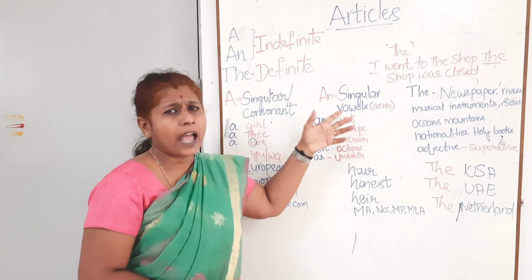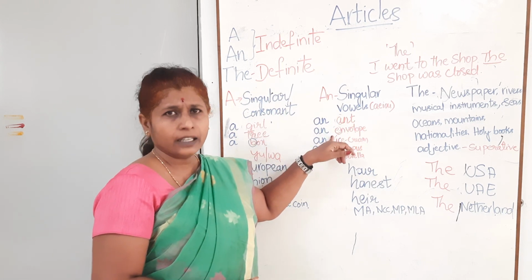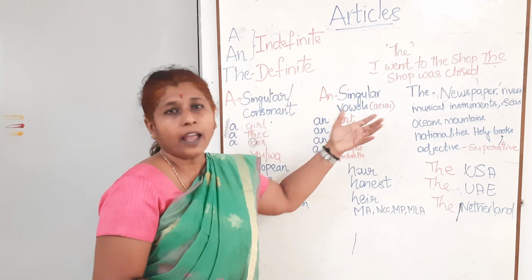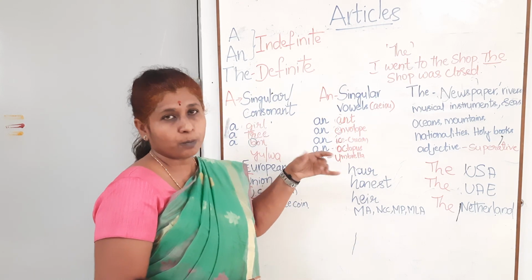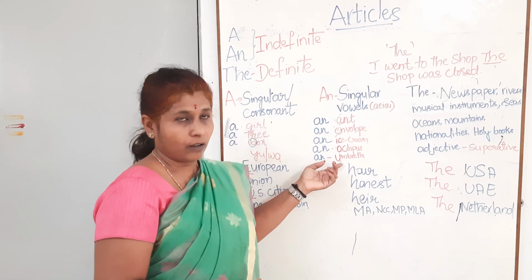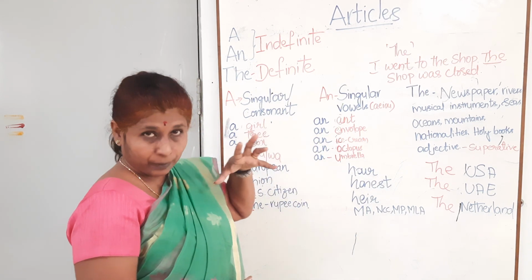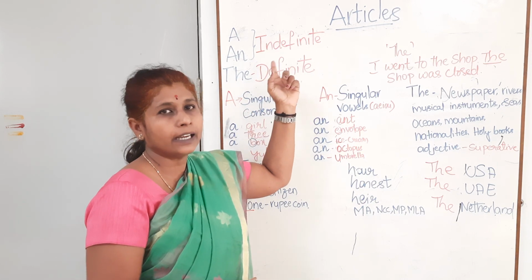An ant, an aeroplane, an antelope, an envelope, an egg, an elephant, an ice cream, an octopus, an owl, an umbrella.